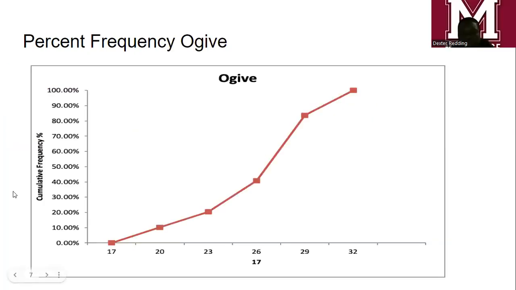So now we'll look at the OJIVE chart to create the percent frequency OJIVE chart. I plotted the cumulative percent frequencies on the y-axis and the upper class limits, which were 20, 23, 26, 29, and 32, on the x-axis in Excel. The number of perceived age estimates that are 28 or less is the cumulative frequency for the 27 to 29 age group, which is 52. And the percentage of perceived age estimates that are 22 or less is the cumulative percent frequency for the 21 to 23 age group, which is 28.3%.